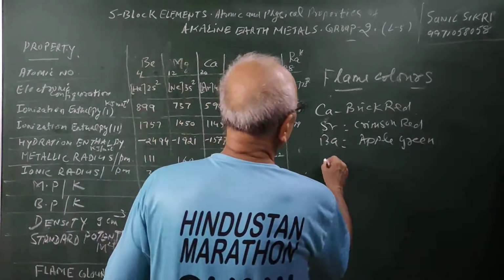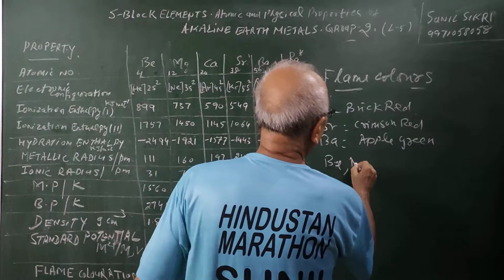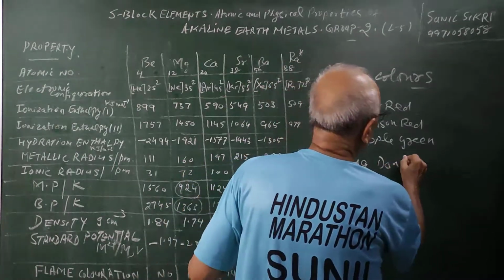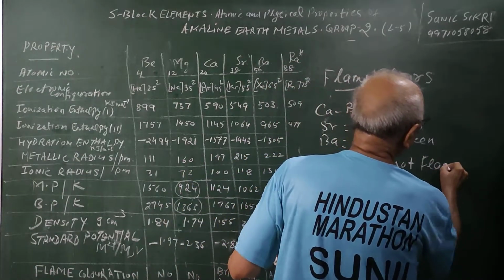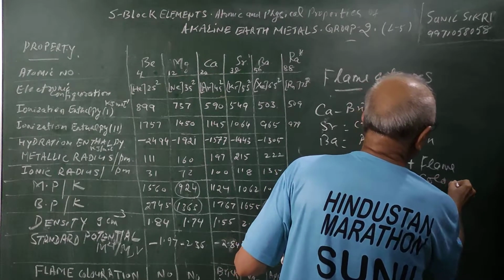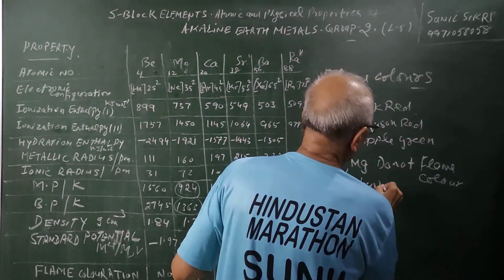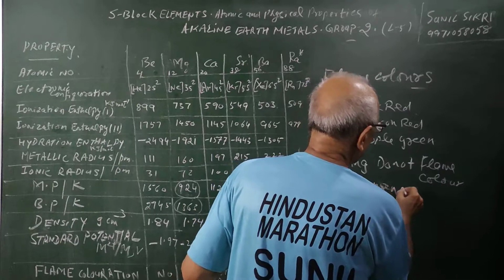But you see, beryllium and magnesium do not give flame colors in the Bunsen burner. What is the reason for this, students?